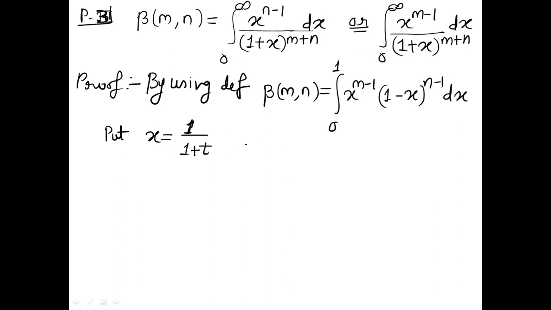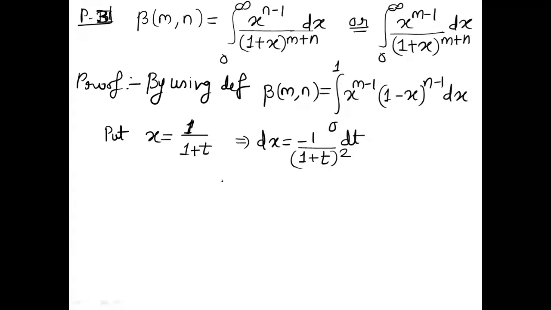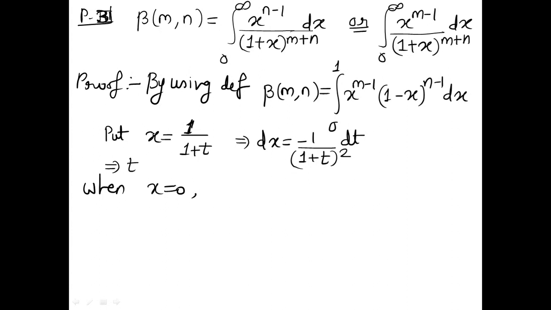So let's simplify. Differentiating, we have dx is equal to the derivative of 1 upon 1 plus t, which is minus 1 upon 1 plus t whole square. Just use the formula, derivative of 1 by x is minus 1 by x square. Now find the change in limits. So when x is 0, what will you get? You can find from this the expression for t. We will just cross multiply, so we have 1 plus t as 1 by x. So t will be 1 by x minus 1. This will be the expression for t.